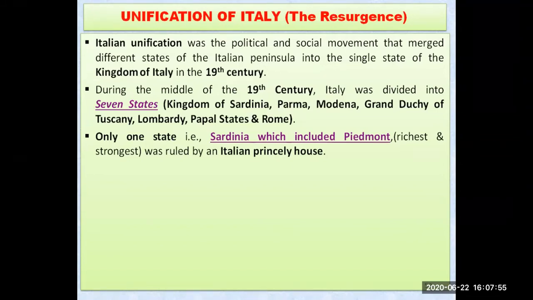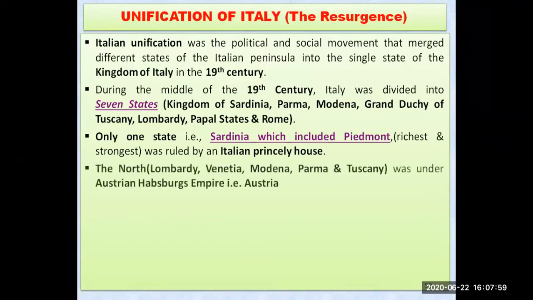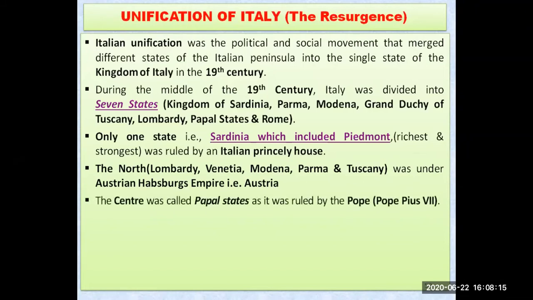So only an Italian prince was ruling in only one state. You can see on the north, Lombardy, Venetia, Modena, Parma, and Tuscany were under the Austrian Habsburg Empire. That is Austria. Means Austria was ruling in these states: Lombardy, Venetia, Modena, Parma, Tuscany. And the center was the Papal states, ruled by the Pope.